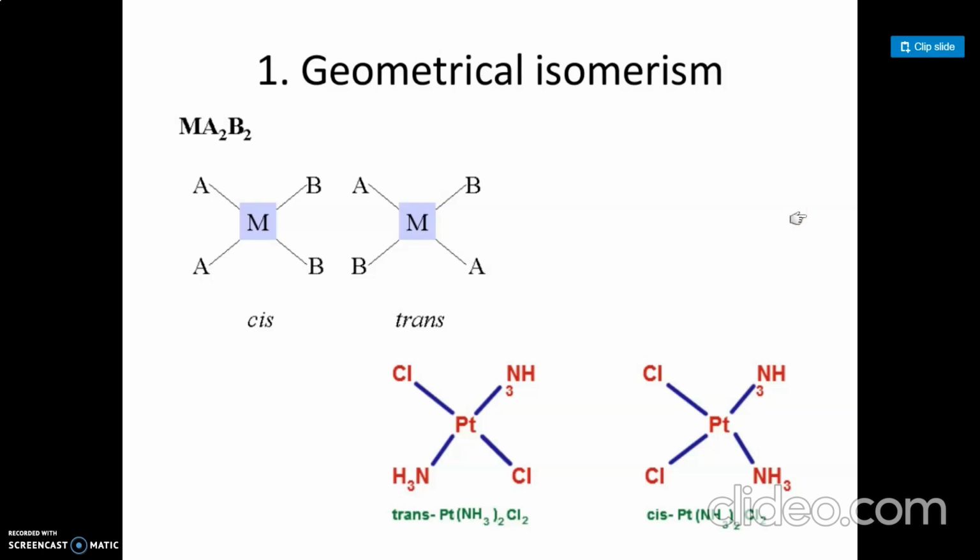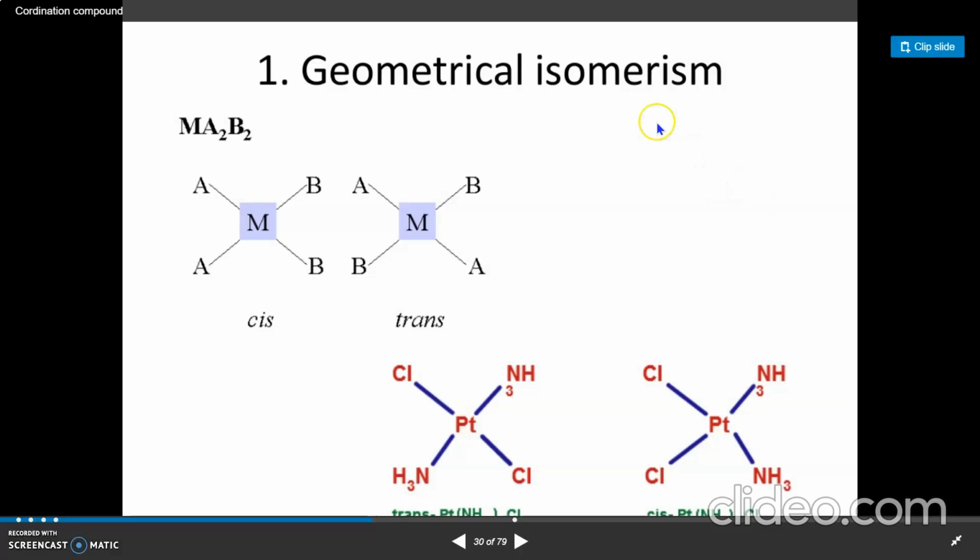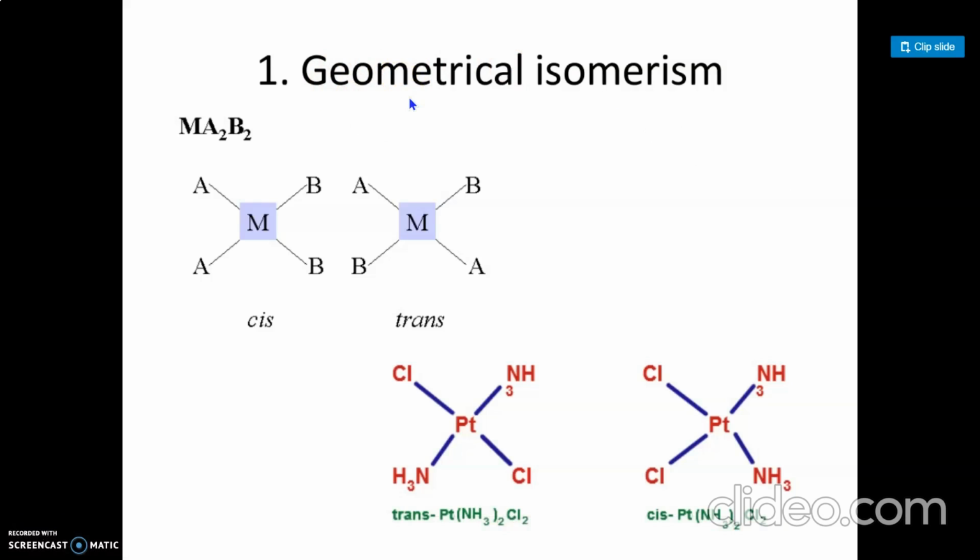It is possible only in complexes with coordination number greater than 4. These are subdivided into two types: the first is geometrical isomerism and the second is optical isomerism. So firstly we discuss geometrical isomerism.